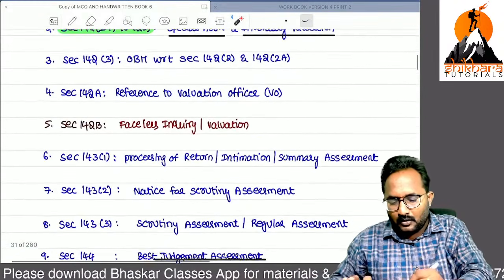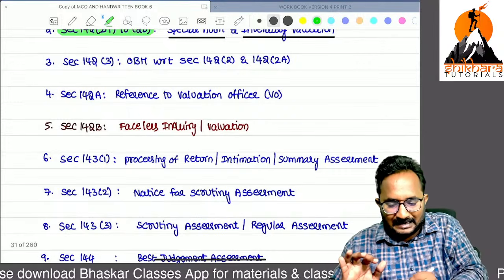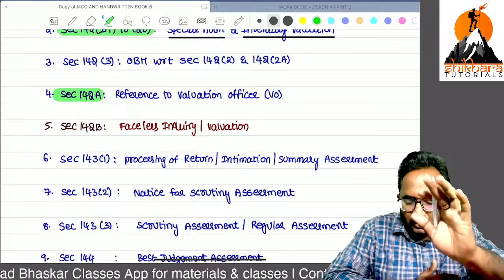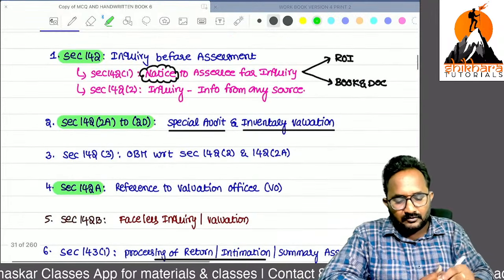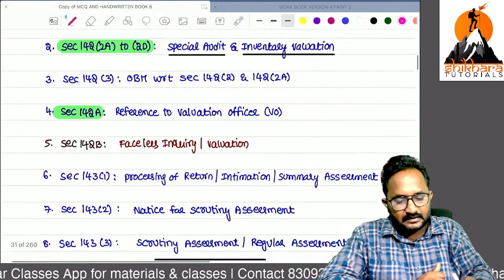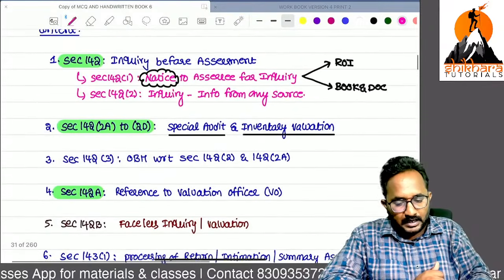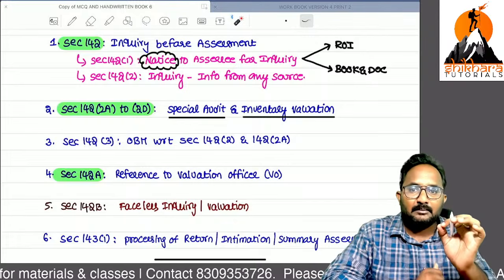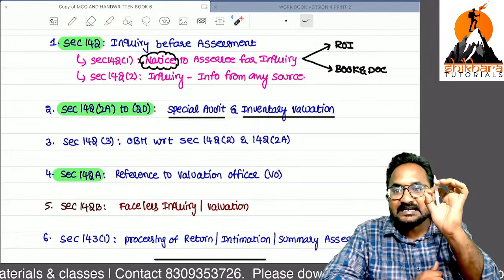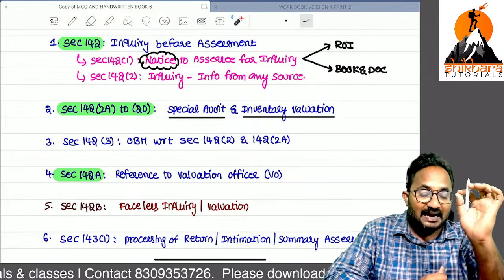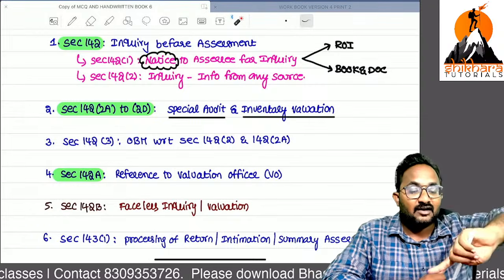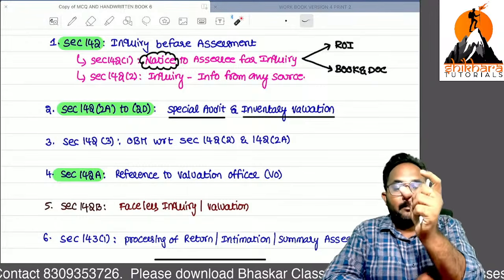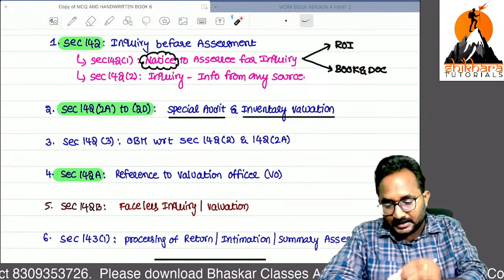Yes, next, 142A I will start. Reference to the valuation officer. But 142(2A) to (2D) are important, time limit remember. Original plus extension shall not exceed 180 days from the date of direction of AO. Who can give the direction? With whose approval? These are all the things you should learn.